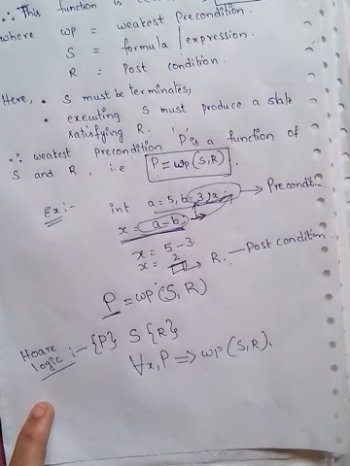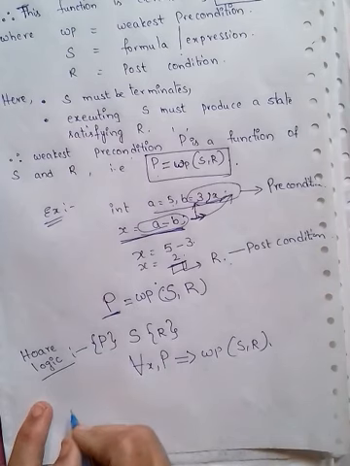Formally, weakest preconditions are defined recursively over the abstract syntax of a statement. What is meant by abstract syntax?